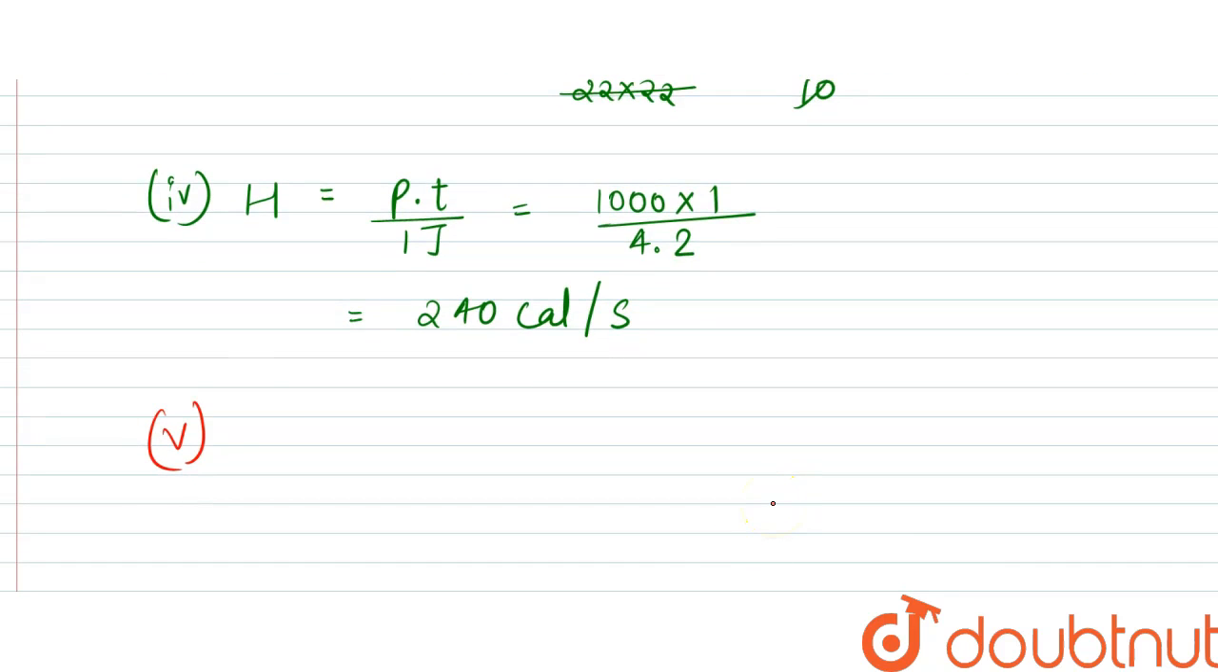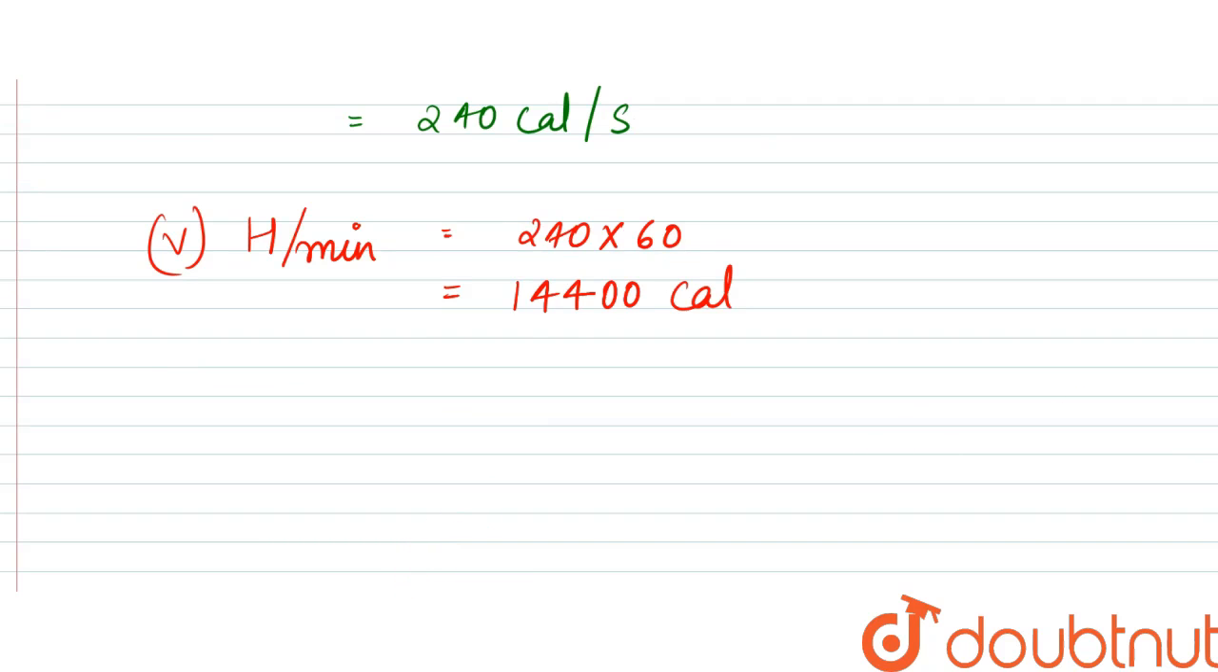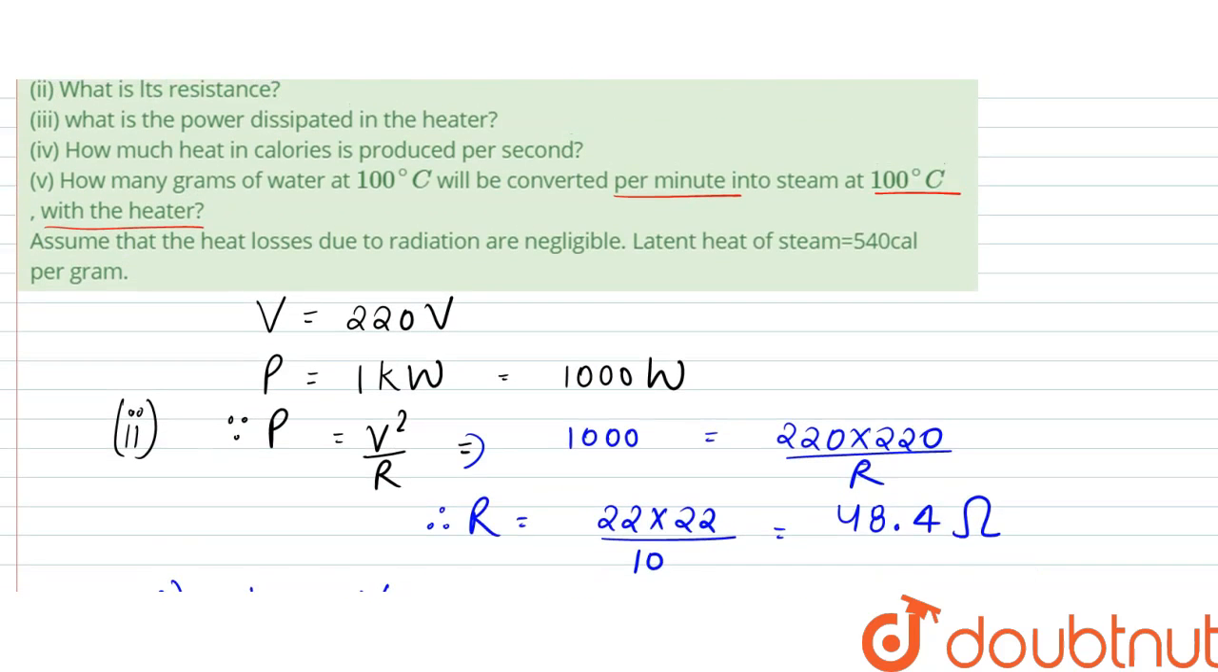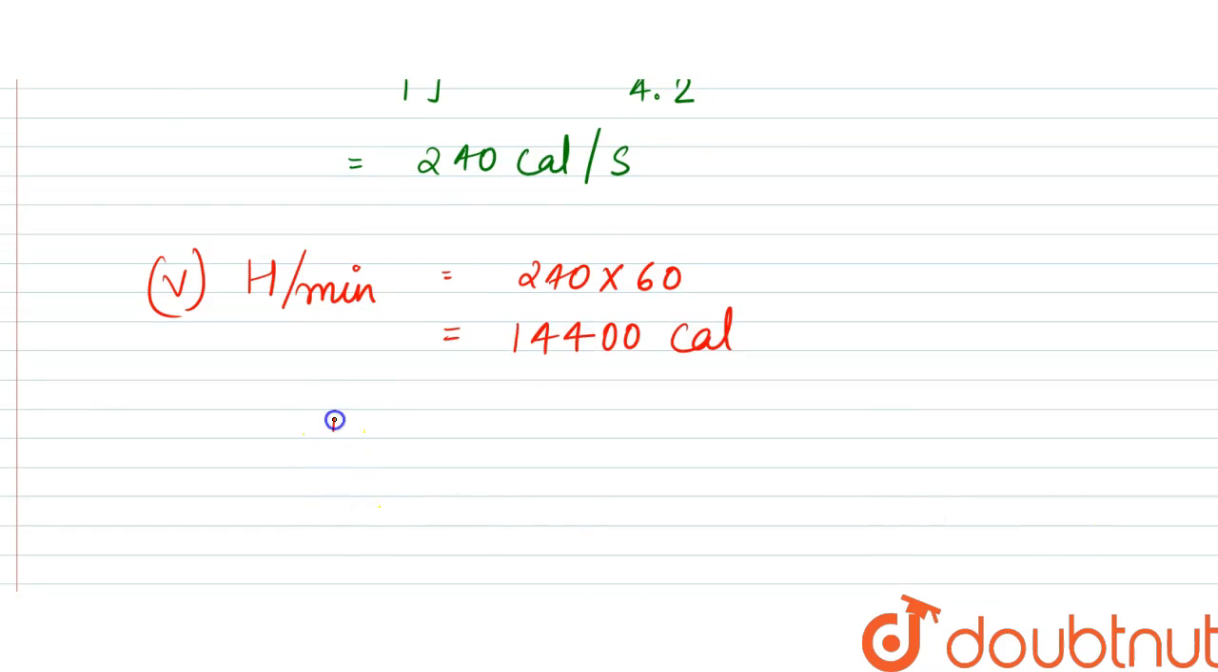What we can say is that heat generated per minute would be equal to 240 into 60, right? Since 1 minute is 60 seconds, it turns out to be equal to 14400 calories. This is the amount of heat, right? Since we are given that the latent heat of steam is 540 calorie per gram.